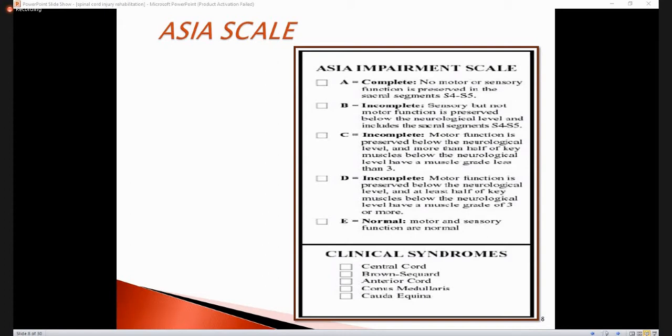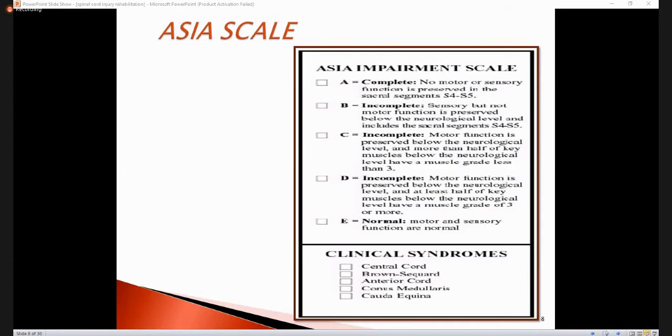As we have already discussed, according to the international scale, this is the main definition.